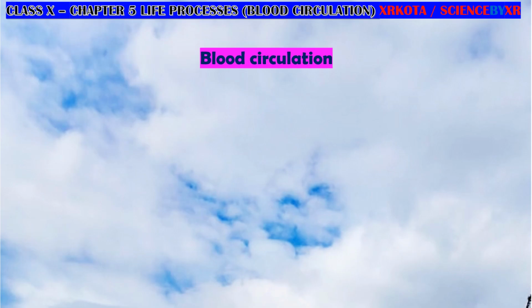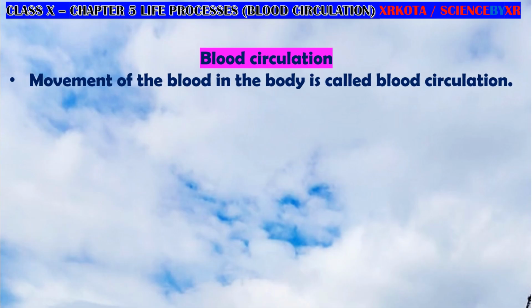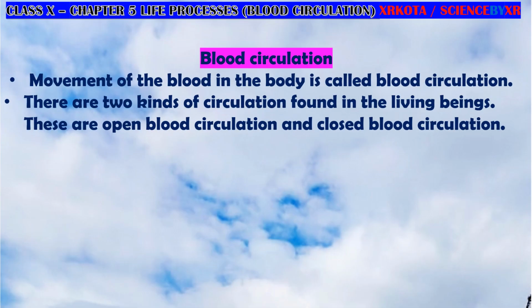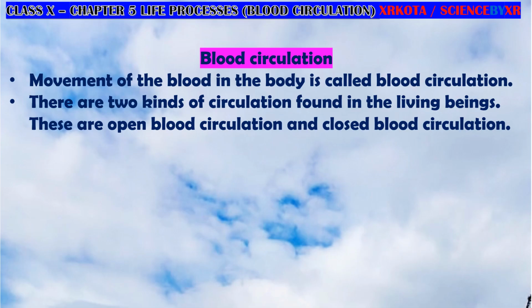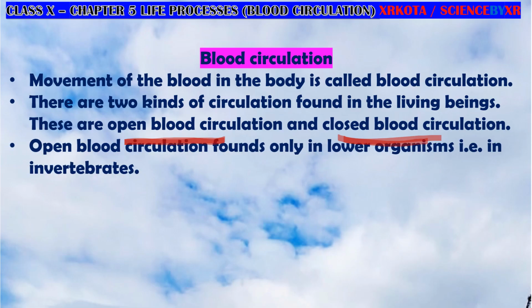Now let us talk about circulation. The flow of blood in the body is called blood circulation. There are two kinds of circulation in living beings: open blood circulation and closed blood circulation. We already studied that open blood circulation is found in the invertebrates except annelids, and closed blood circulation is found in all the vertebrates.